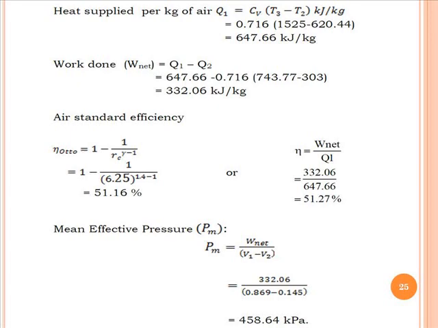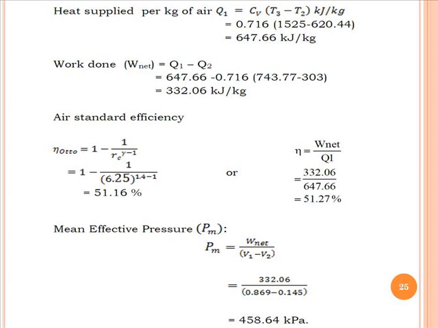Now two ways are available to find out the efficiency of the Otto cycle. One is the efficiency of the Otto cycle equals 1 minus 1 upon compression ratio raised to gamma minus 1. When we calculate, we will get around 51.16%, or we can find the efficiency of the Otto cycle as net work divided by heat supplied. So that is 51.27%. Both are approximately the same.